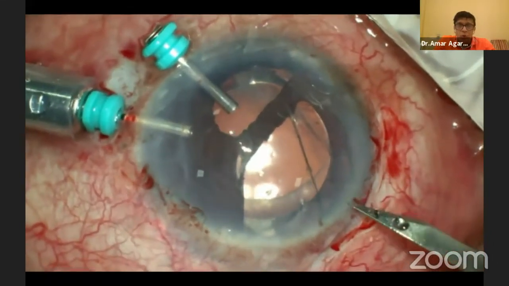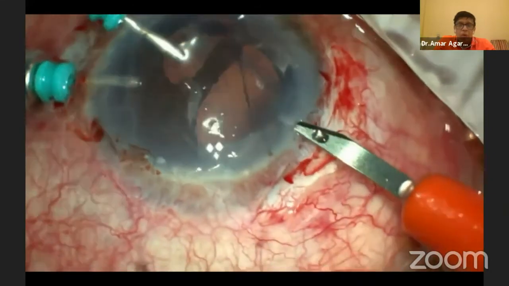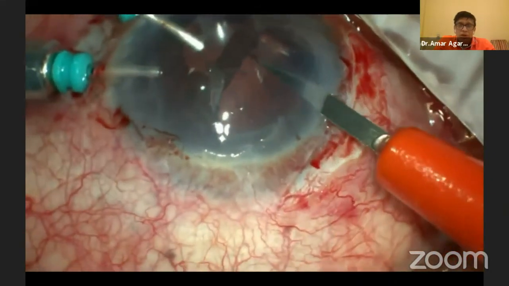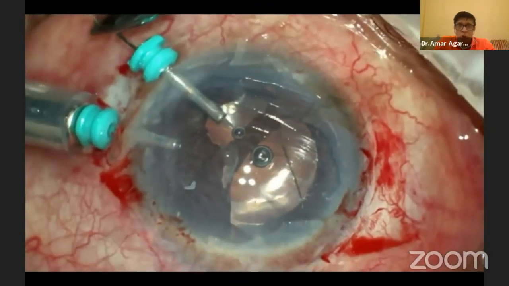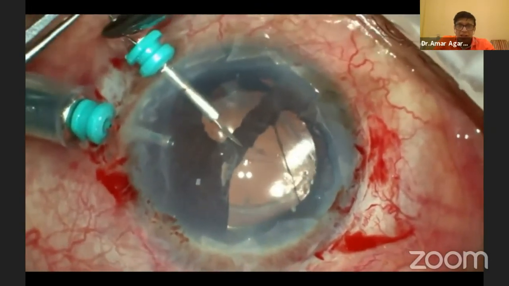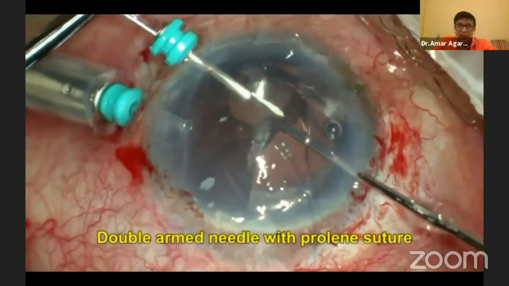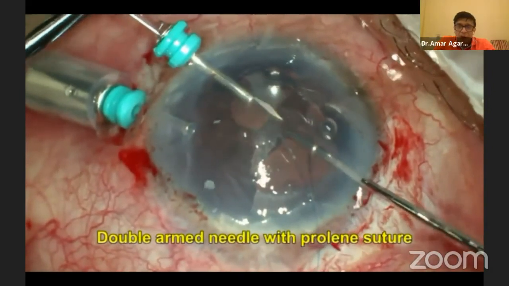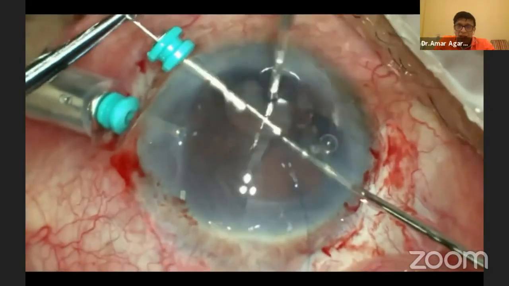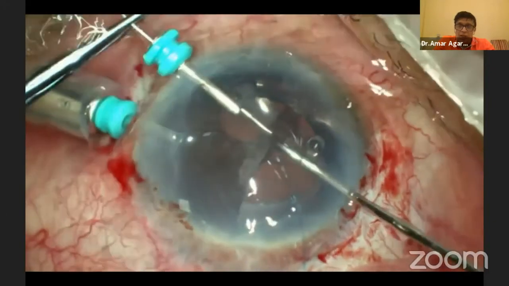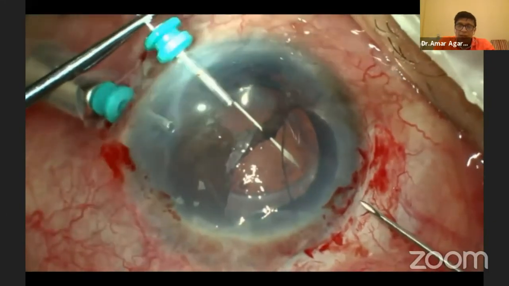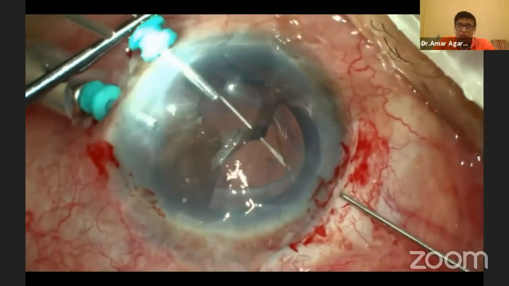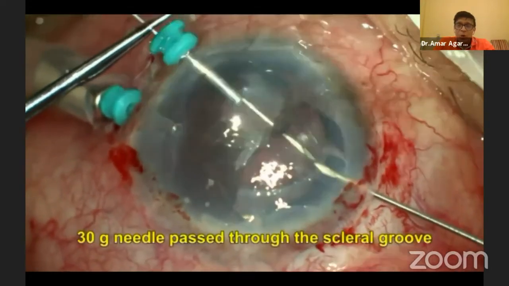I'm now going to use a double arm Prolene needle. So you see that now I'll just use this double arm. It goes through this trocar. This is the trocar assisted iridodialysis repair technique. I now catch this iris there. Once the iris is caught, from the other side, see the groove which we have got there? From this groove side, I'm going to pass the 30 gauge needle. Now railroad the two.